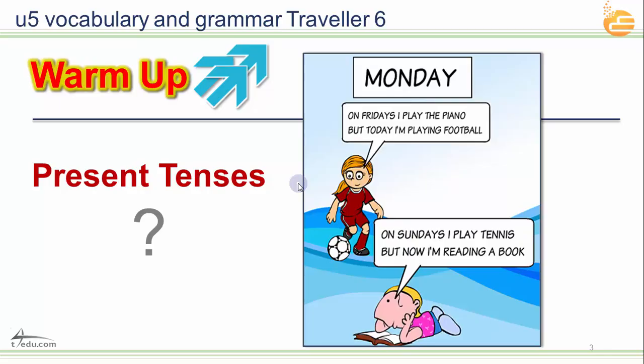So let's start with the grammar. What do you do on Mondays, or on Monday in general? On Fridays, I play the piano, but today I am playing football. Another question. What do you do on Sundays? On Sundays, I play tennis, but now I am reading a book. These both tenses are in the present: I play the piano, I am playing the piano, I play tennis, I am playing tennis, I read a book, I am reading a book.